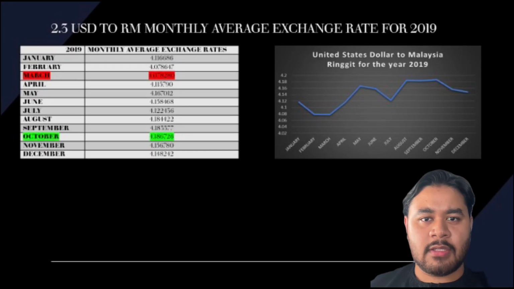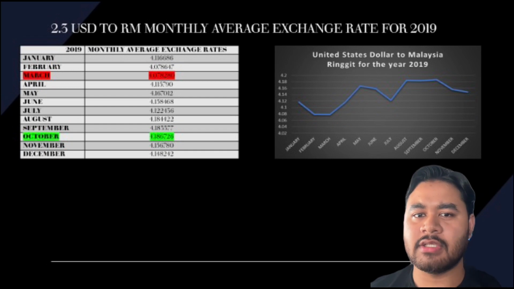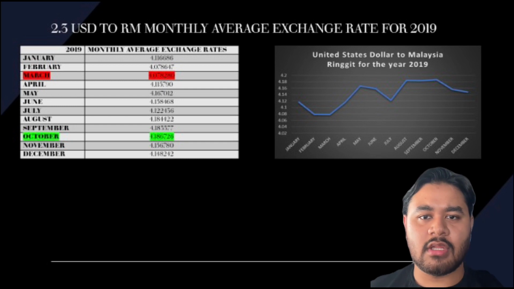Next, I'll be talking about the exchange rate in the year 2019. Based on the graph shown above, there are many economic conditions that can affect the exchange rate of a country's currency. Some of the economic conditions that may have affected the exchange rate of the Malaysian ringgit in 2019 include the value of a nation's currency that can be impacted by government debt, or the sum that a government owes creditors.